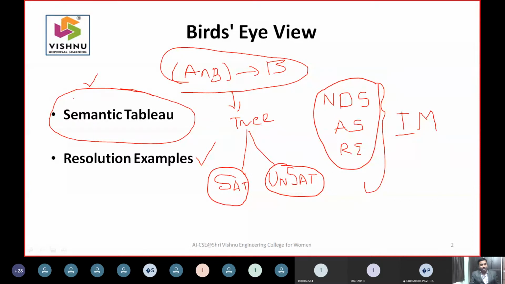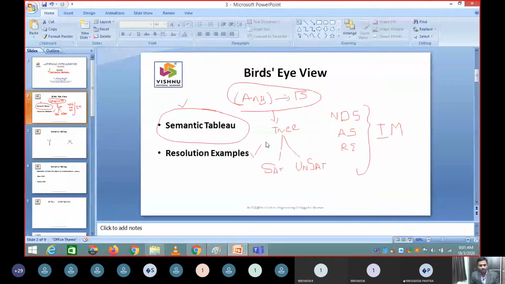If you wish to understand semantic tableau, the first thing you need to do is construct some trees. For constructing the trees, you need some nomenclature. How do you construct a binary tree? A very simple way. Let's just see how the semantic tableau will work.